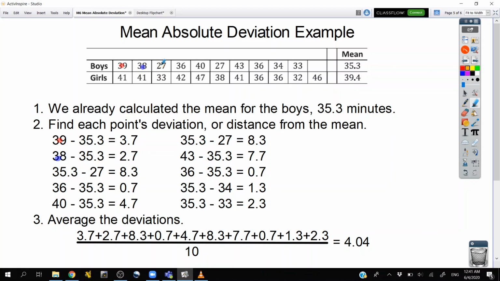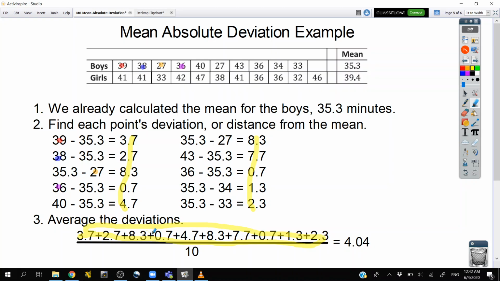average. The next one, though, 27, I did 35.3 minus 27 because I just want to know how far away they are. So I want my answers to be positive. You could do 27 minus 35.3 and then take the absolute value or just make it positive, and that would be fine. And then when I go on, 36 here was 36 minus 35.3, so it's 0.7 minutes away. So the columns here, this and this, are my deviations.